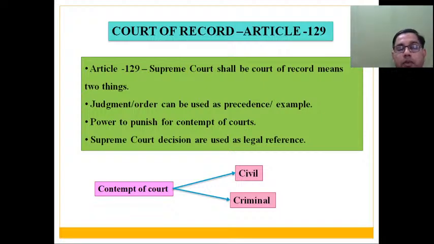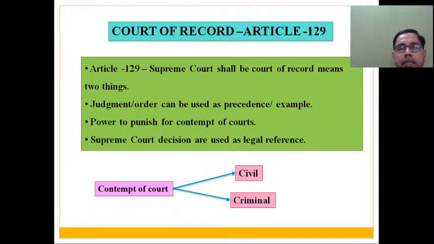And second meaning of court of record is that Supreme Court has power to punish individuals or an organization for contempt of court. So in order to protect its integrity, in order to protect its sanctity, Supreme Court has been given power to punish individuals or organizations for contempt of Supreme Court. These two powers are mentioned under Article 129 when we refer to Supreme Court of India as a court of record. So when we refer to any court as a court of record, they have been equipped with these two major powers.